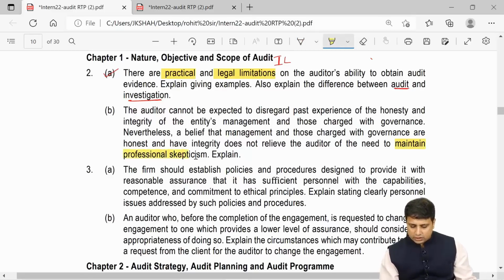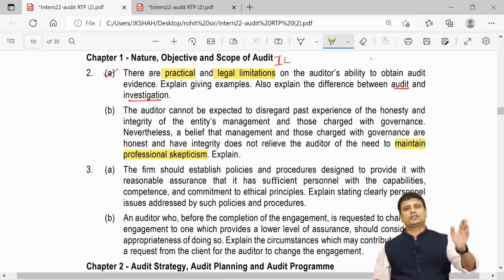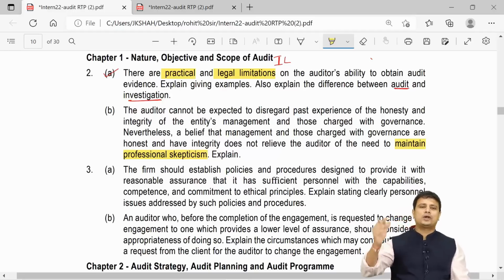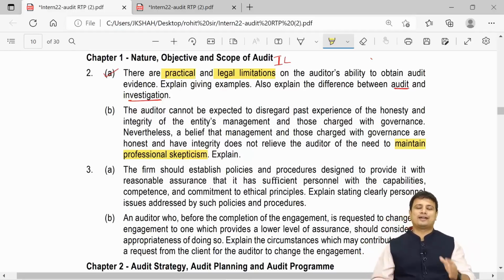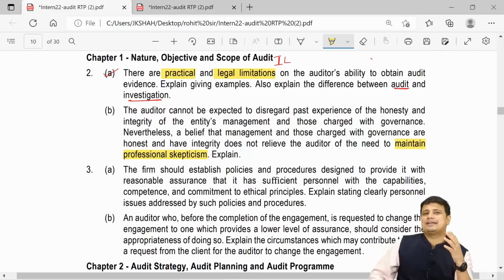So what question they are asking here is professional skepticism. So we'll have to explain professional skepticism, that the auditor will always be alert with a questioning mind. All the students in Mumbai studied in Hindi. What do we call professional skepticism? So the auditor is an Anna who's always chaukanna. So we just have to be alert and we always have to maintain that questioning attitude.